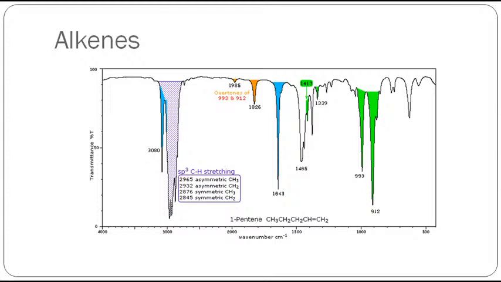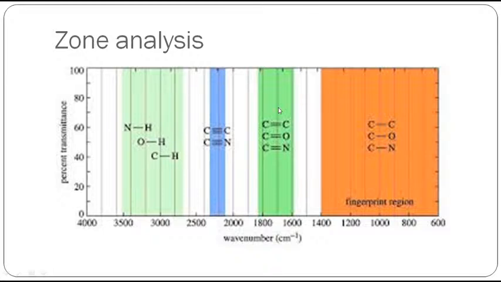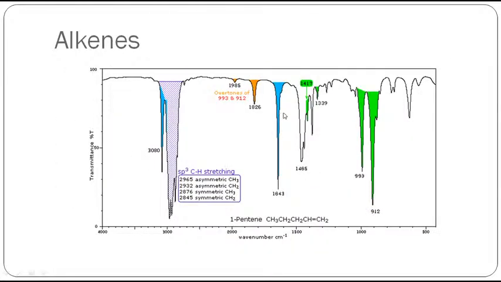Then we can see here another molecule, alkenes. How can we study the alkenes? For alkenes, you can see the blue color here. This 1643 peak, usually ketone or amide is also observed in this region, but this will be very sharp compared to amide. This peak will look very sharp compared to amide.